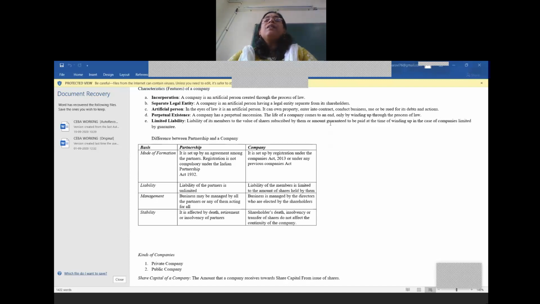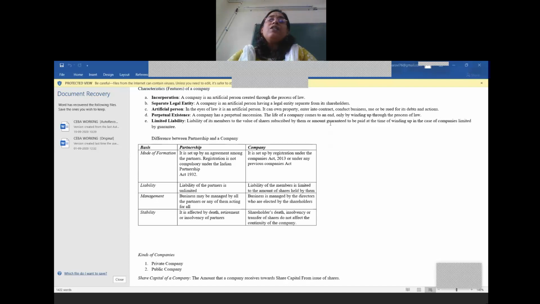In case of a company, registration is mandatory. That is, the joint stock company should and must be registered as per the Companies Act. Now, the liability of the partners is unlimited, while the liability of the members is limited to the amount of shares held by them.